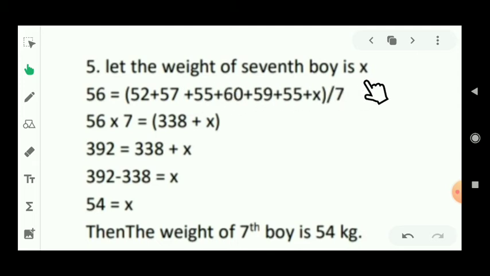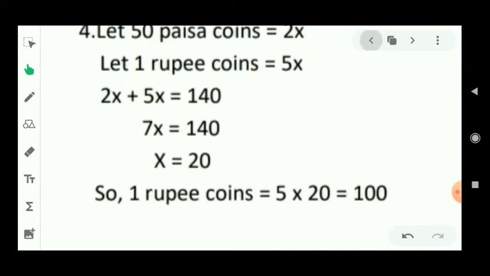Let the weight of the 7th boy be x, because as you know the average formula is average equal to sum of observations upon number of observations. Average is given in the question, that is 56. It should be equal to 52 plus 57 plus 55 plus 60 plus 59 plus 55, which is the sum of observations of the 6 boys, plus the 7th boy, that means x, and it should be divided by 7 because there are 7 boys in total. From here we easily find the value of x, that is 54. Now let's see the next question.